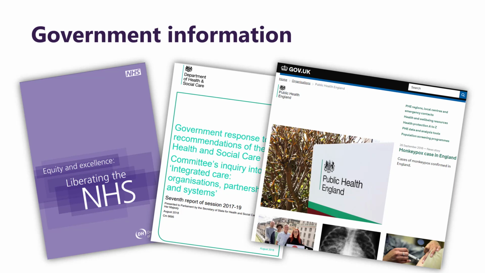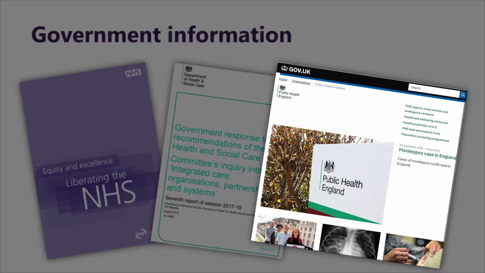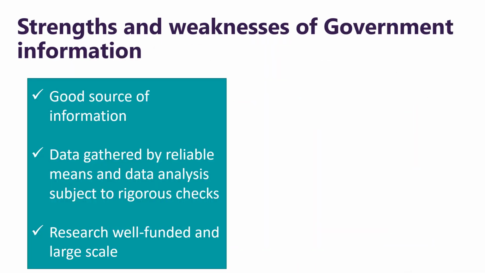The gov.uk site is a really good example of this in the United Kingdom. It is, however, really important to bear in mind that gov.uk is not an author. It is a collection of different organisations, ministerial departments and governmental quangos that all host their information in one place online. The screenshot to the far right gives an example of the Public Health England website. As such, anything I was taking from this page I would attribute to Public Health England and not to gov.uk. Like any of the other sources, governmental information does have strengths and weaknesses.